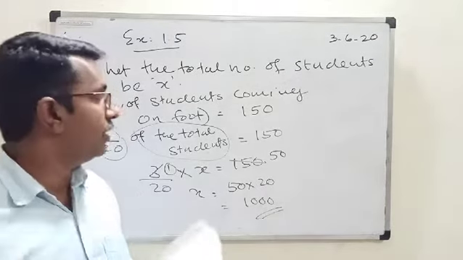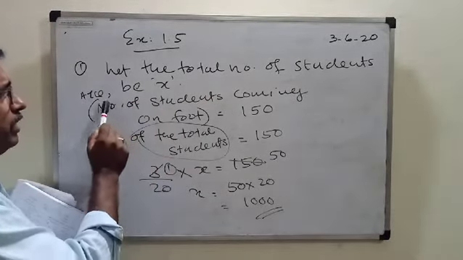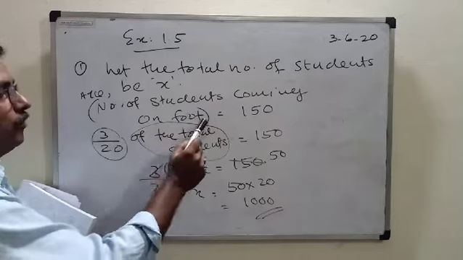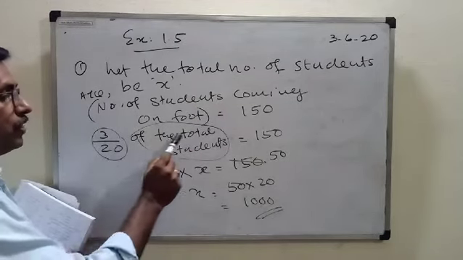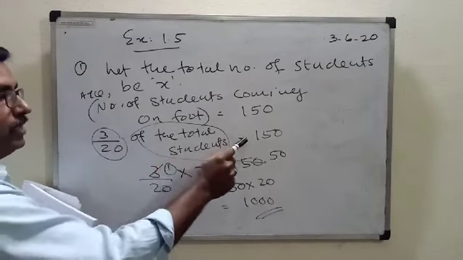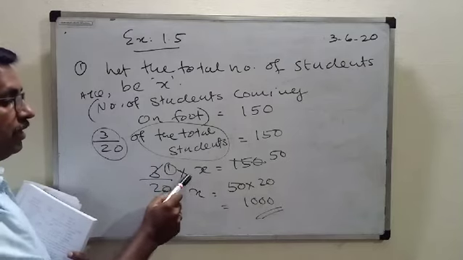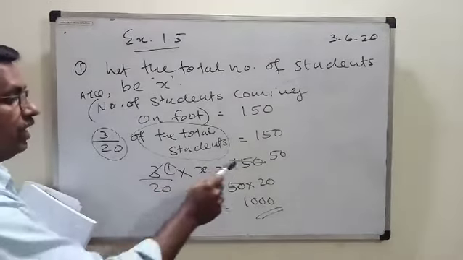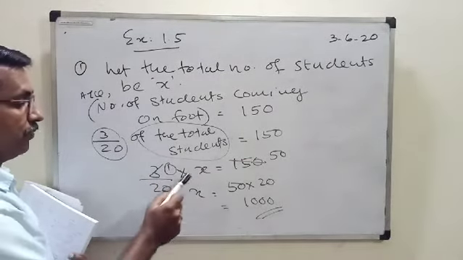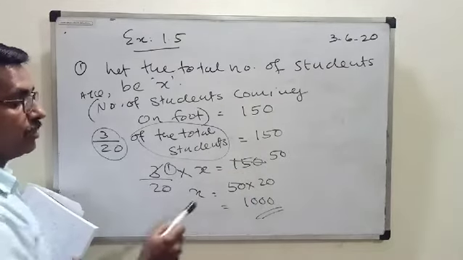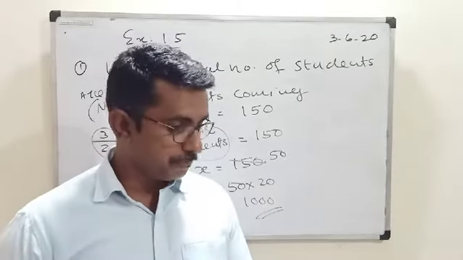Have you understood? See this one once again, we assumed number of students be x. Then according to the question, number of students coming on foot is 150, and this fraction is given, 3 upon 20 of the students. So both are same only. 3 upon 20 of x is equal to 150. Of means multiplication. 3 and 150 we can cancel 50 times. 1 balance x into. So these two we cross multiply. x is equal to 1000. So how many students are in the school? There are 1000 students in the school.